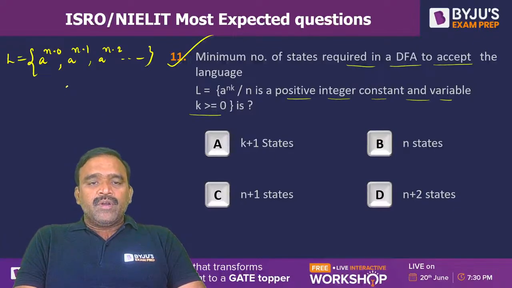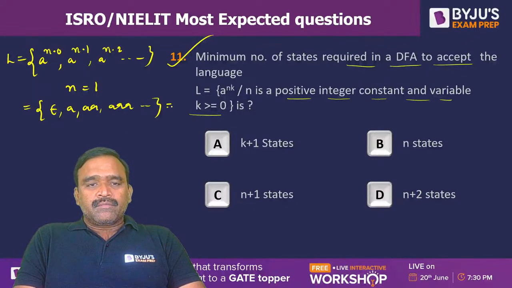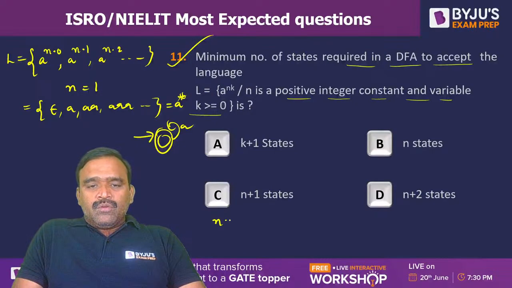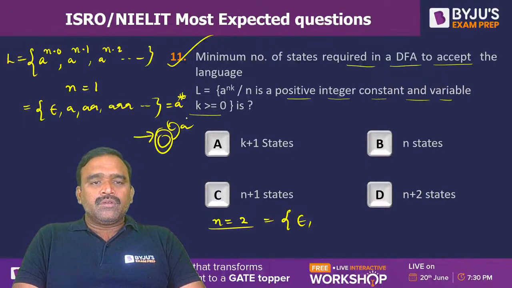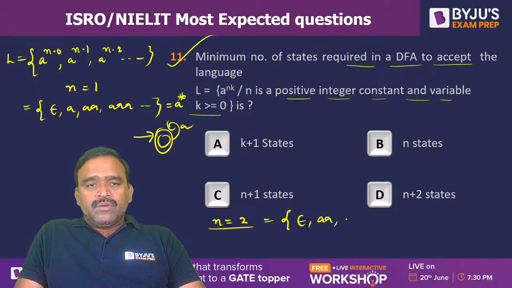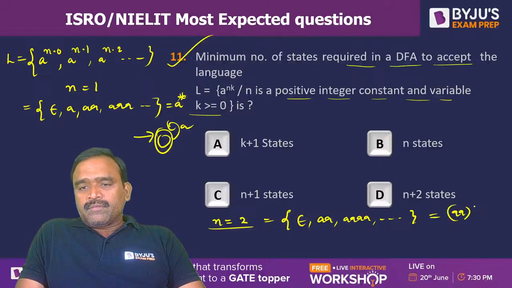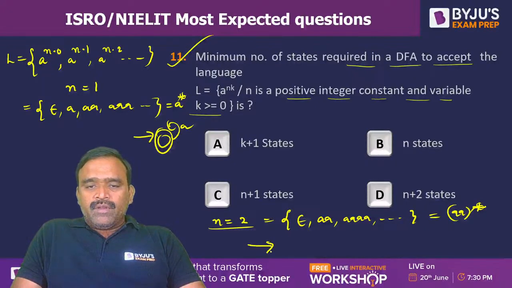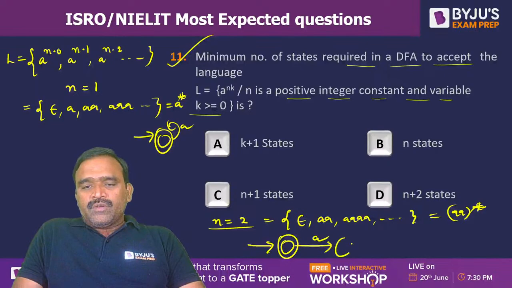For instance, if I take n equal to 1, you can have strings like epsilon, single a, 2 a's, 3 a's, like this. So that means it is a star. A star means one state is required: a starting state that is also final. Similarly, if n is equal to 2, then a power 2 into 0 is epsilon, a power 2 into 1 is 2 a's, 2 into 2 is 4 a's. So you will get an even number of a's. That means it is (aa) star. For this, we can have a machine like this with two states.